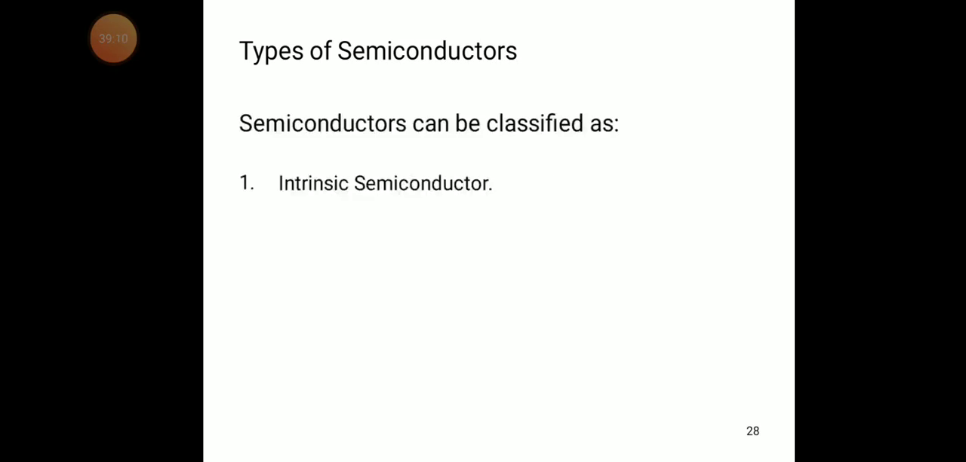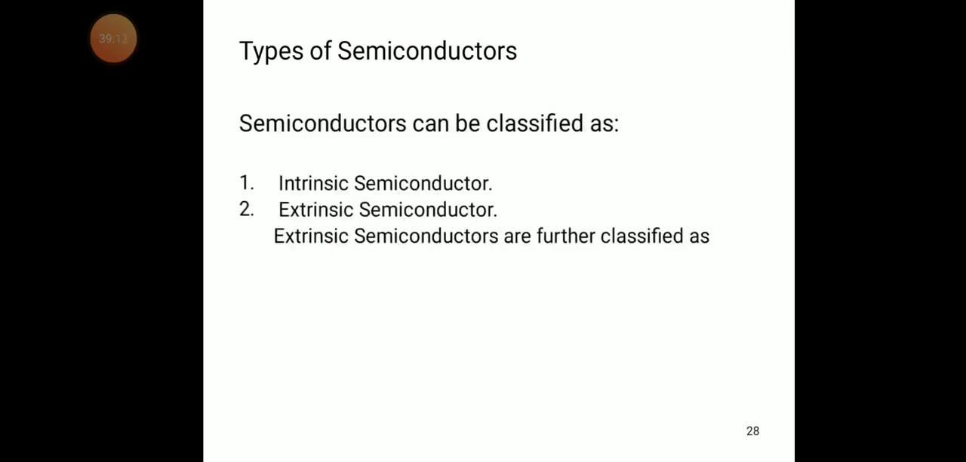So now we will discuss the types of semiconductors.